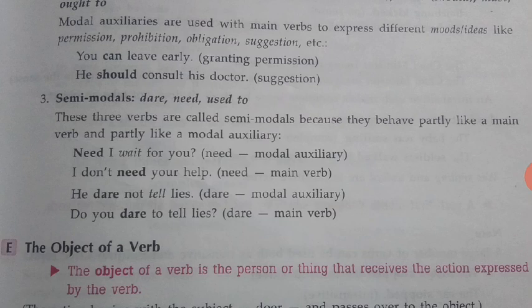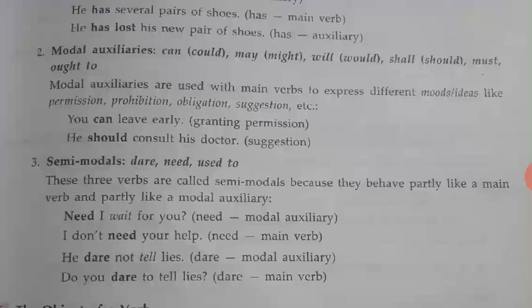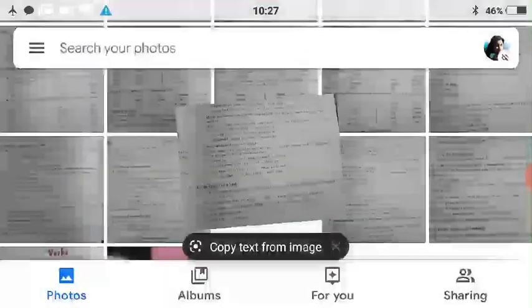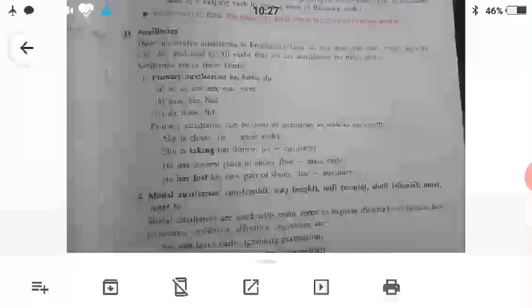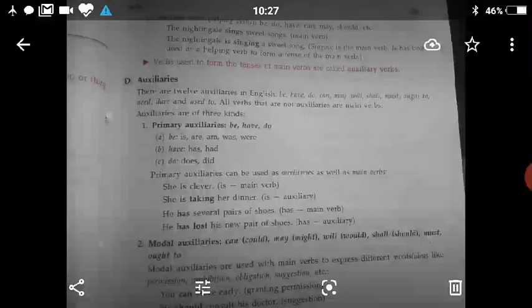So the verbs that are used as a main verb and also work as modal auxiliaries with the main verb, we call semi-modals. They are dare, need and used to. These are the auxiliaries that we have learned about: primary auxiliaries, modal auxiliaries and semi-modal auxiliaries. Okay, so resume to the next video now.